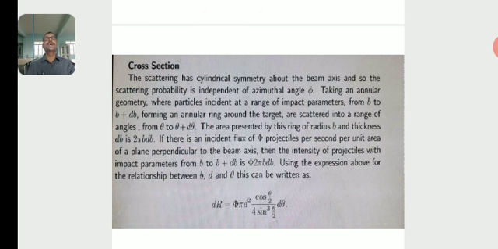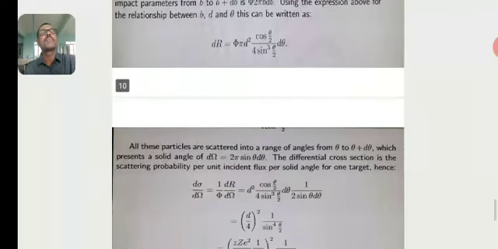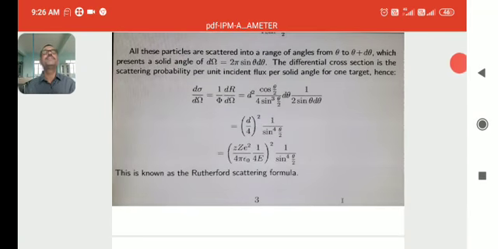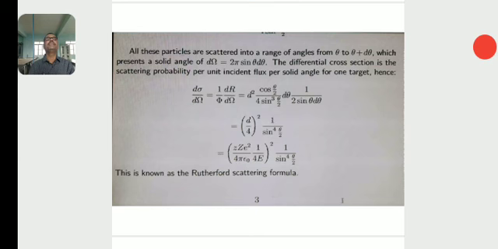Cross section. This scattering has cylindrical symmetry about the beam axis, and so the scattering probability is independent of azimuthal angle. So after simplification you will get dσ is equal to πd² cos(θ/2)/4 sin³(θ/2) dθ. All these particles are scattered into a range of angles from θ to θ plus dθ, which presents a solid angle of dΩ, which is equal to 2π sin θ dθ.